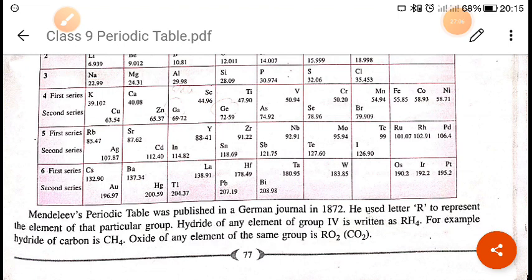So in Mendeleev's periodic table also the position of hydrogen was not fixed. It was considered in group 1A as well as in group 7A, because it forms a positive ion, as with HCl, and it forms a negative ion, as with NaH, in comparison to NaF or NaCl. So that is why the position of hydrogen was not assigned.